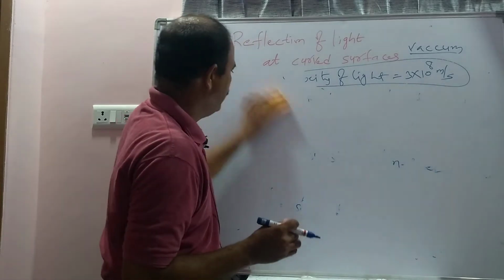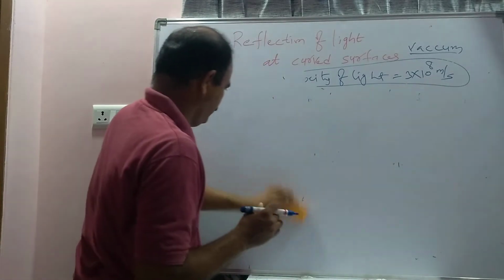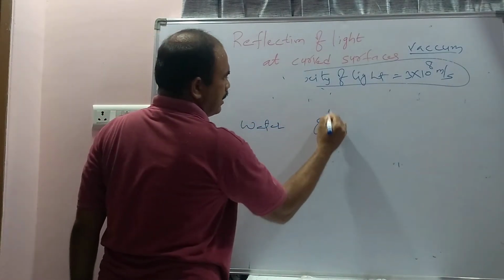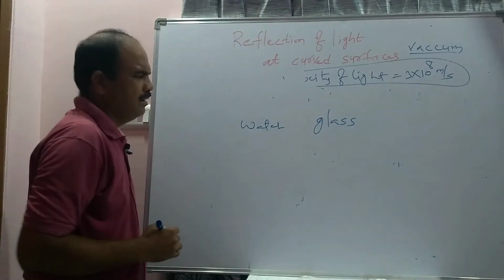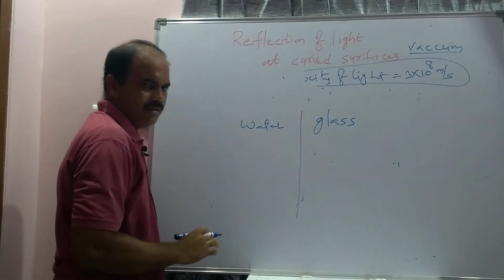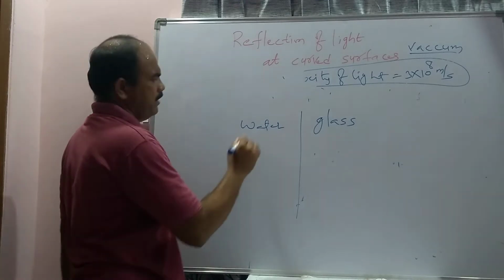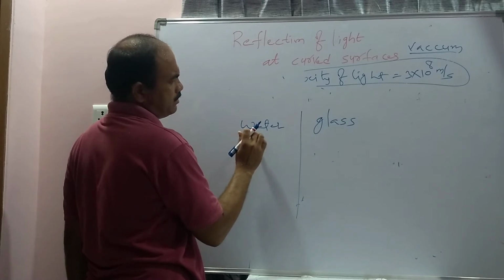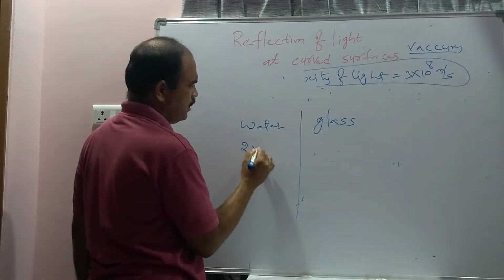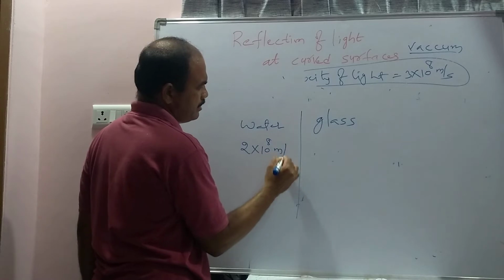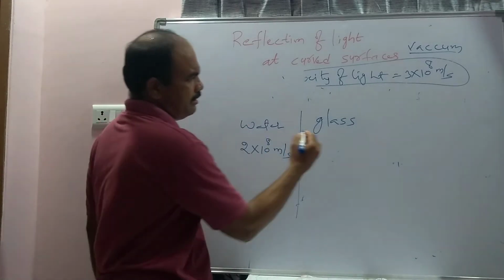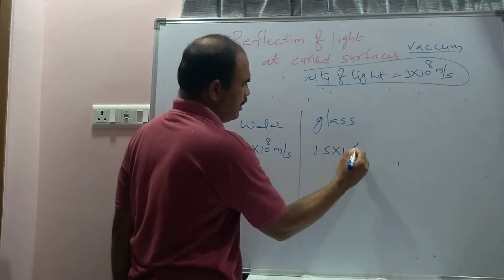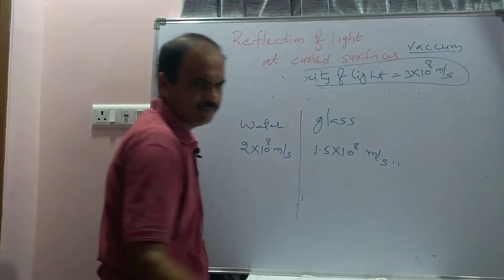So one is the water medium and next one is the glass medium. For example, these are not correct values, for understanding I am considering. Consider the velocity of light through the water to be 2 into 10 power 8 meter per second. And the velocity of the light in glass will be considered 1.5 into 10 power 8 meter per second.